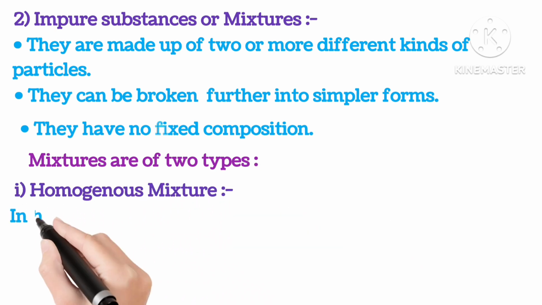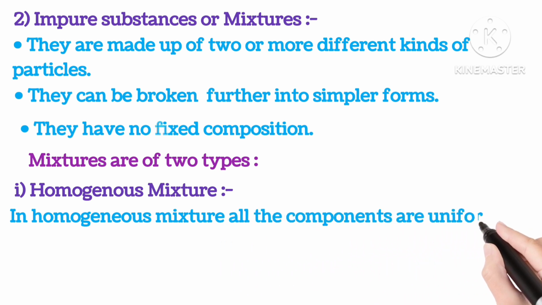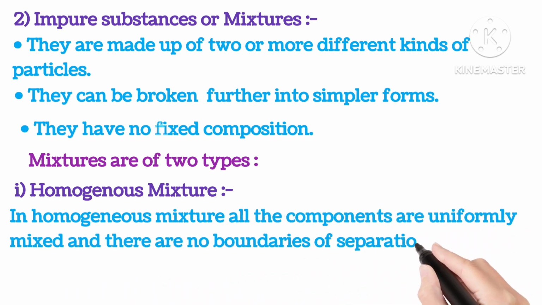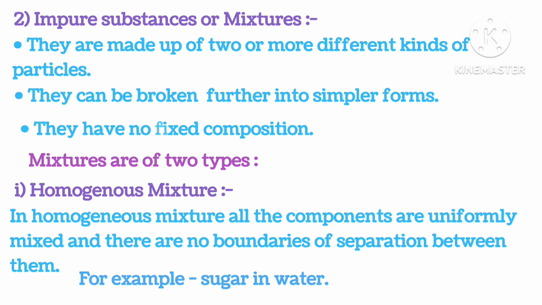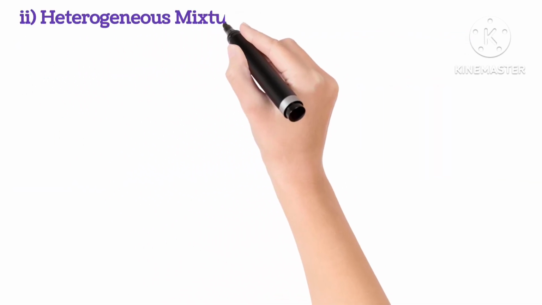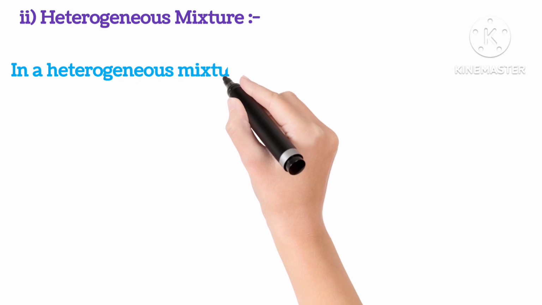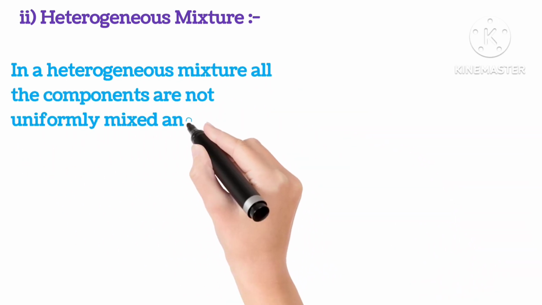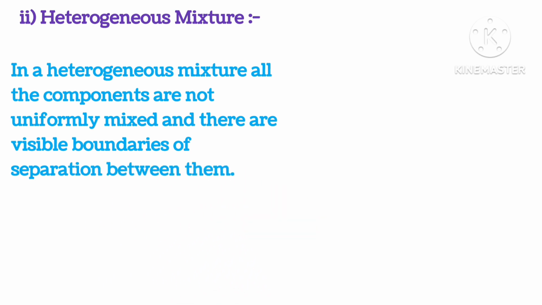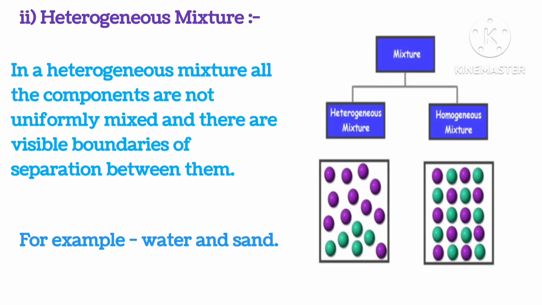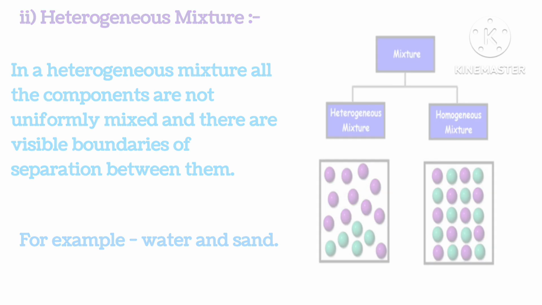Homogeneous mixtures. In a homogeneous mixture, all the components are uniformly mixed and there are no boundaries of separation between them. For example, sugar in water. Heterogeneous mixture. In a heterogeneous mixture, all the components are not uniformly mixed and there are visible boundaries of separation between them. For example, water and sand. As you can see here in the picture, heterogeneous mixture and homogeneous mixture.